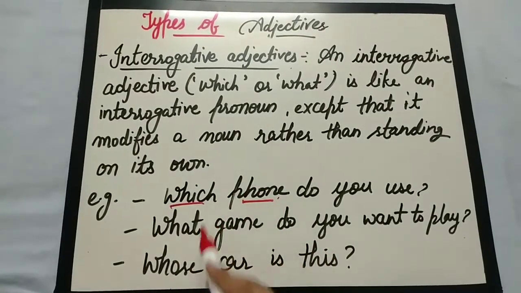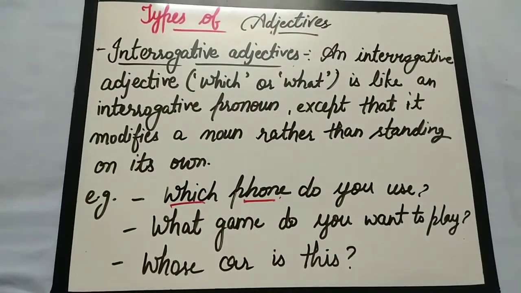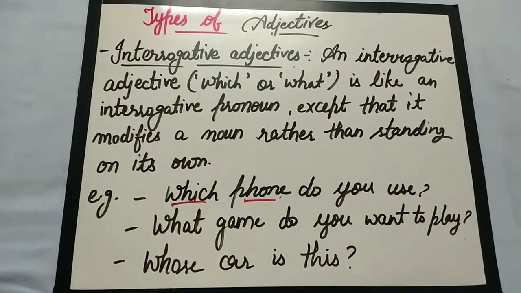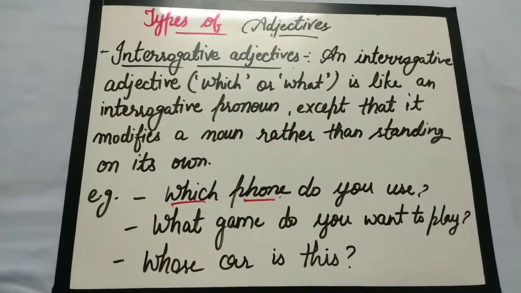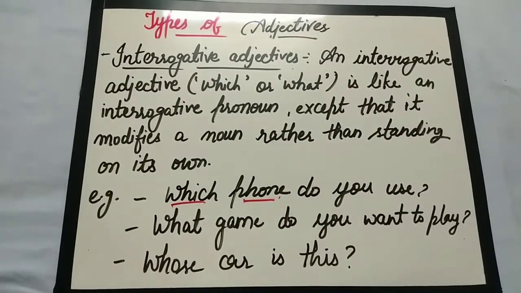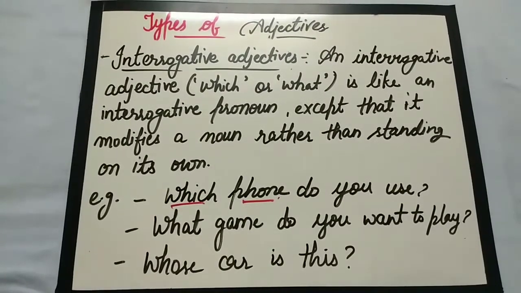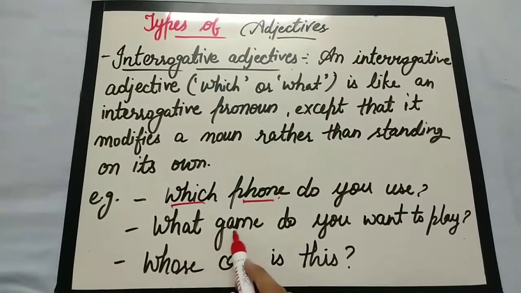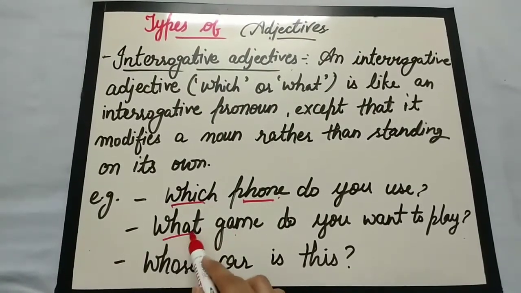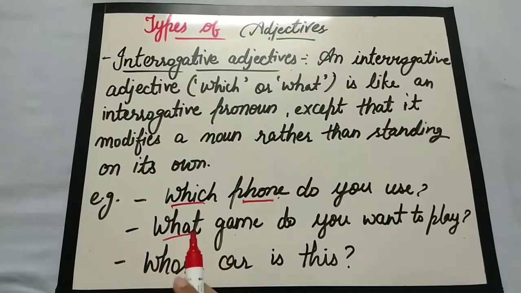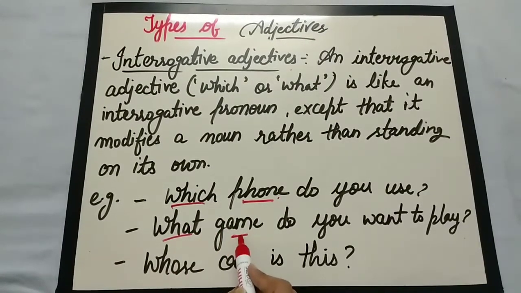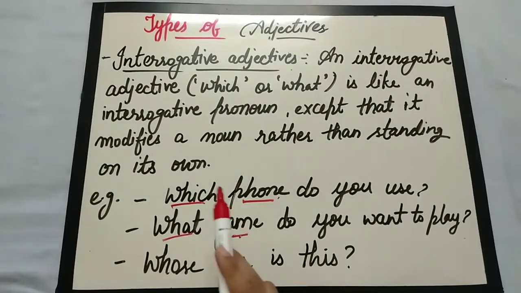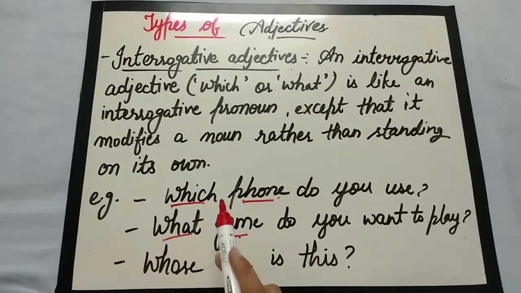Which form do you use? The interrogative words like which, what, whose will not be considered adjectives if a noun does not follow right after them. If there is no noun, meaning there is a verb after these words, then it is not considered an adjective. But when it is followed by a noun, and the noun comes exactly after these words, then they are considered interrogative adjectives.